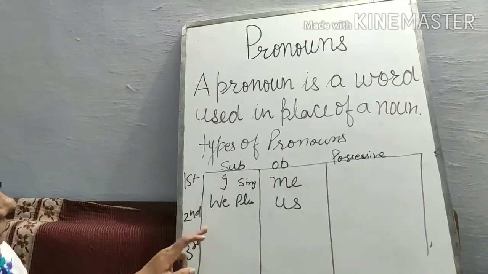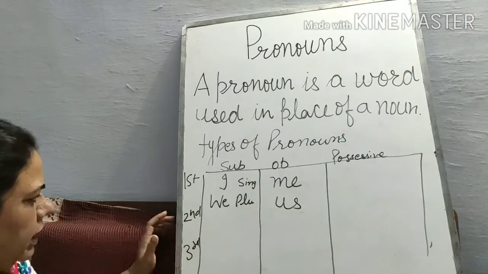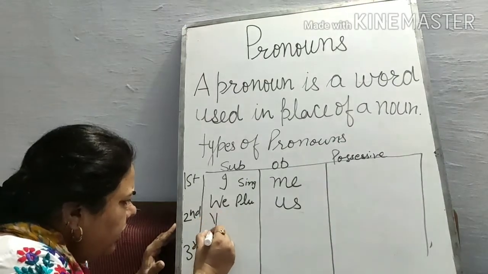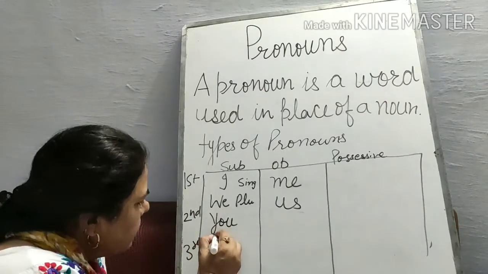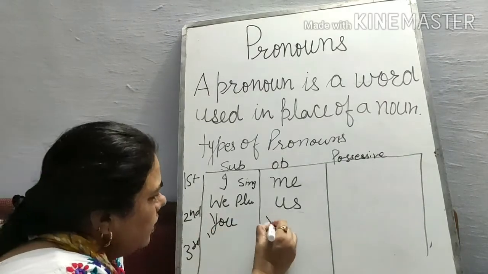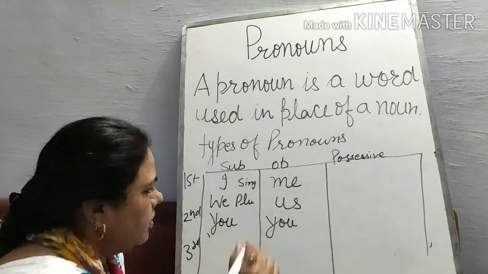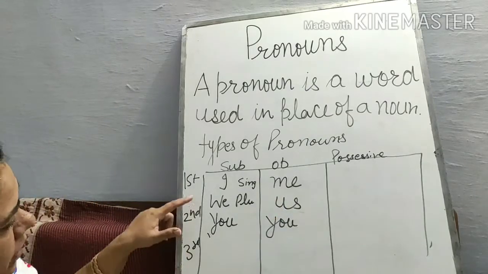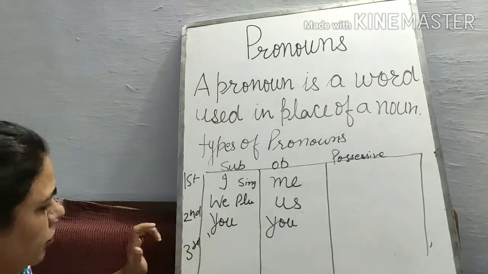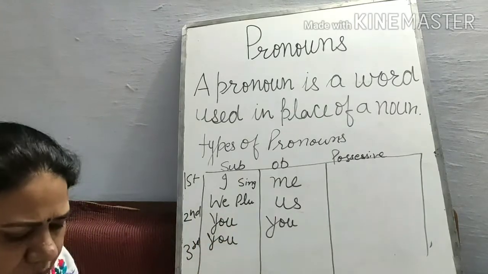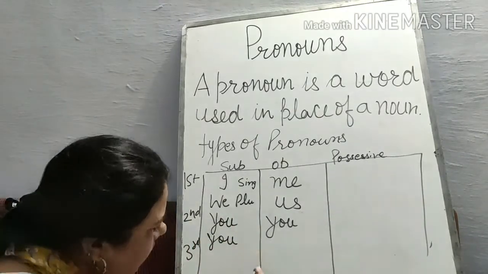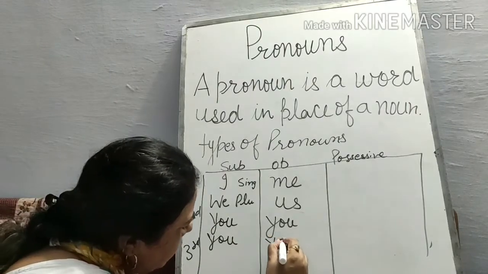Next I take second person pronoun. In second person pronoun we take you as a subject and you as an object. So what will be the plural of this? It will remain the same. You is there, and it will also remain as an object you.